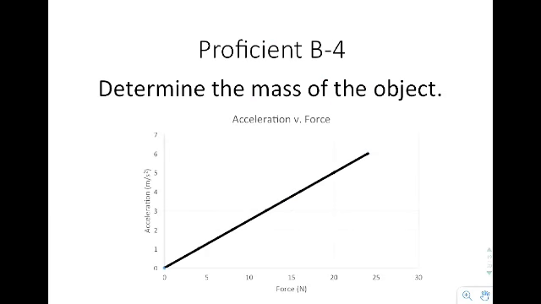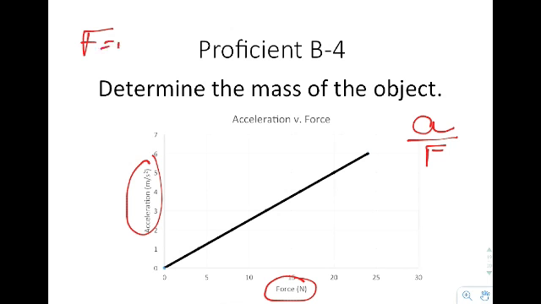The next example says determine the mass of this particular object. So if you look, this is a pretty tricky graph, and the reason why is you have force down here and you have acceleration down here. So what you can actually do is solve for the slope of this particular graph. But if you were to solve for the slope, it would be A divided by F. Well, if you look at our equation F equals ma, in order to solve for the mass, you would need to get F divided by A, not A divided by F. So in order to solve for this, you need to find what's called the inverse of the slope.